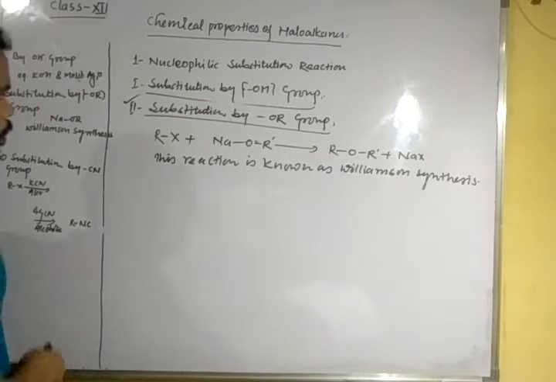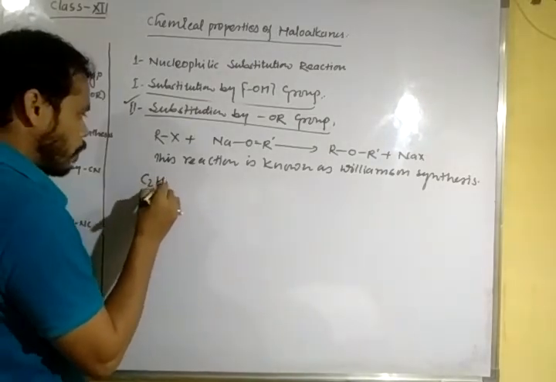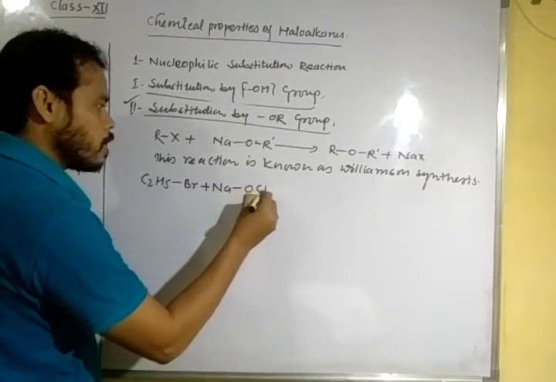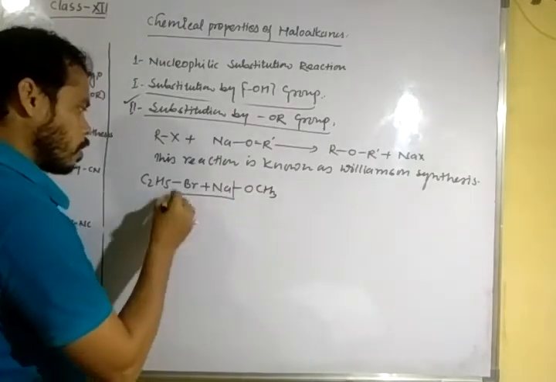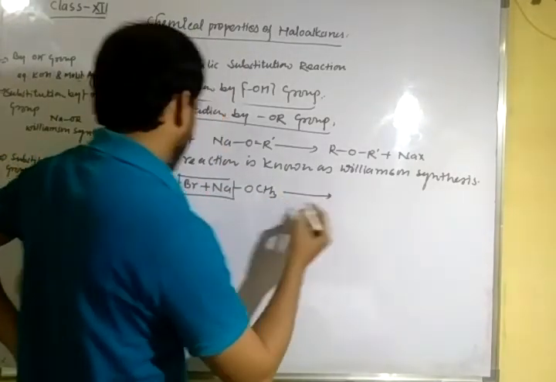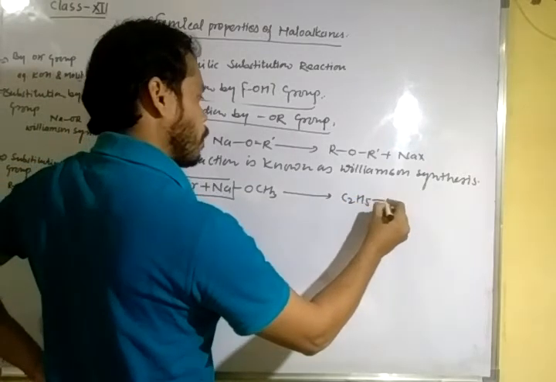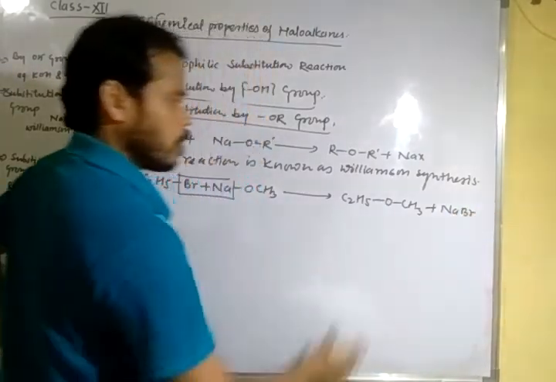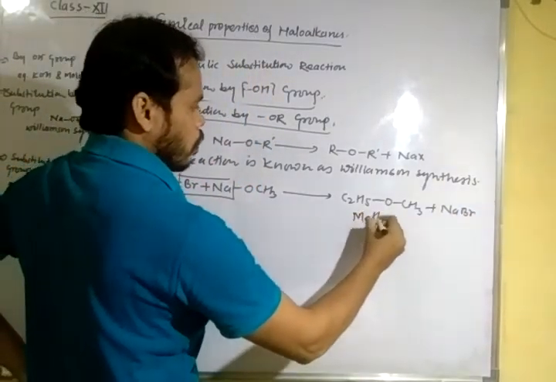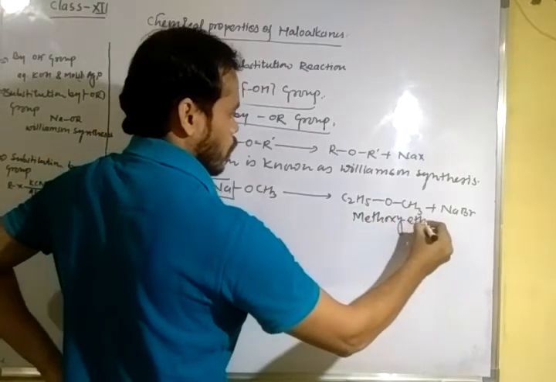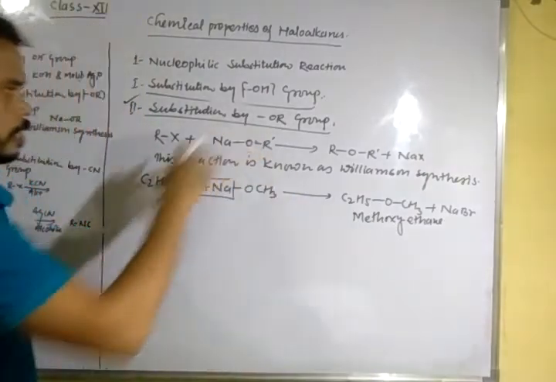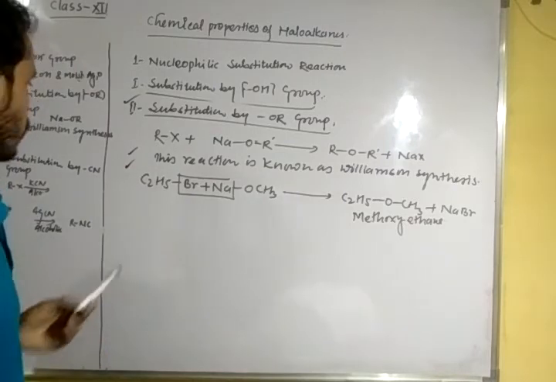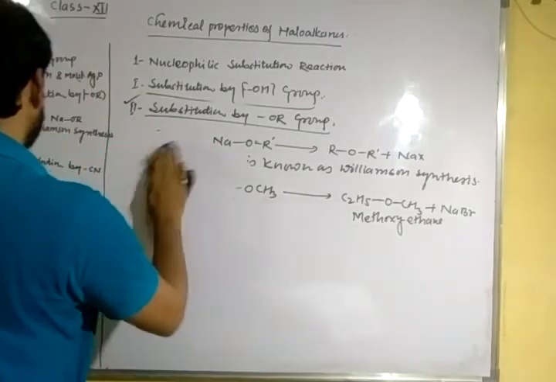Let us give more examples. C2H5Br plus NaOCH3. The compound obtained is C2H5OCH3, methoxyethane, and the byproduct is NaBr. This reaction is known as Williamson synthesis. Very important reaction. And the third one is substitution by cyanide group.